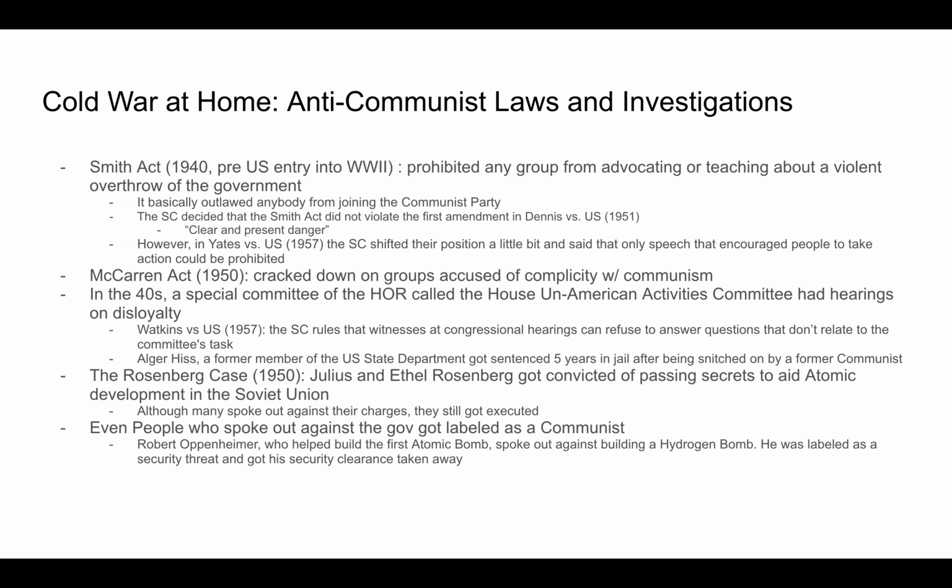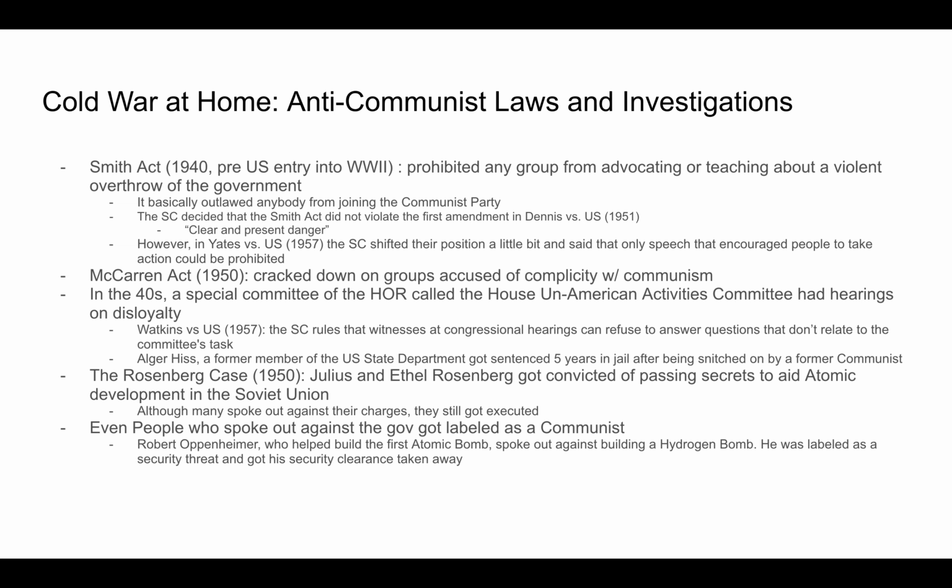Alger Hiss, a former member of the U.S. State Department, got sentenced to 5 years in jail after being snitched on by a former communist. The Rosenberg case in 1950. In this case, Julius and Ethel Rosenberg got convicted of passing secrets to aid atomic development in the Soviet Union. Although many spoke against their charges, such as Albert Einstein, they still got executed. Even people who spoke out against the government got labeled as communists.